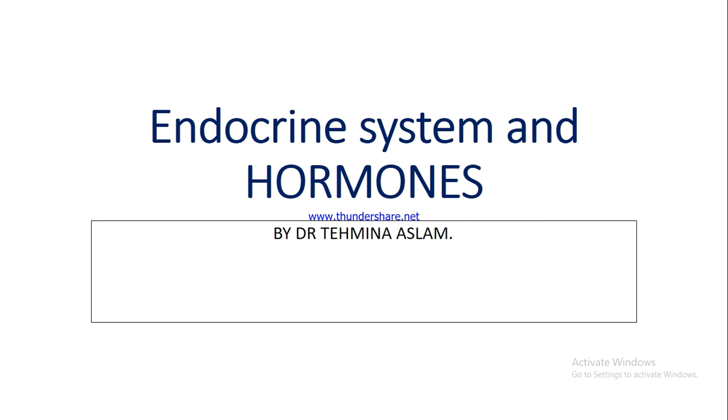This system is mainly concerned with those secretions and those messenger systems in the body that control the emotional responses, maintenance of life, the reproductive life, and the adaptable responses of the system to the body. So the endocrine system mainly is concerned with life's variabilities and the adaptive responses.